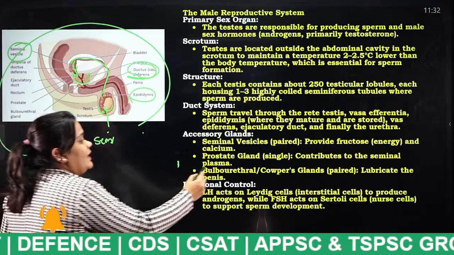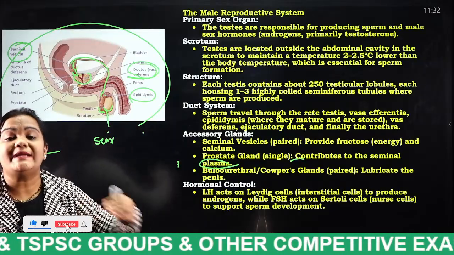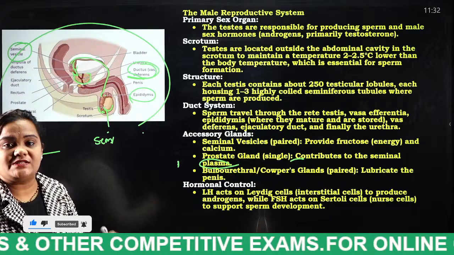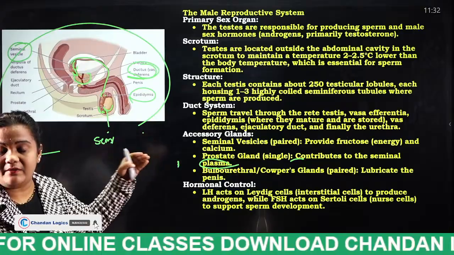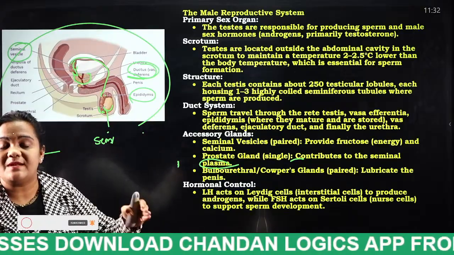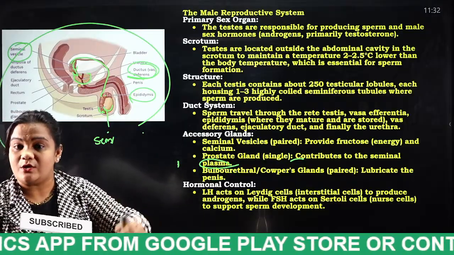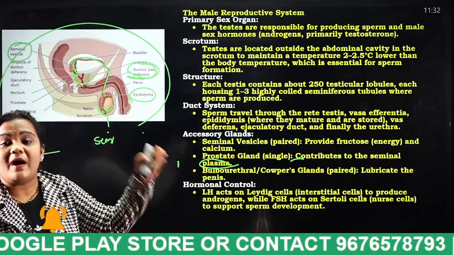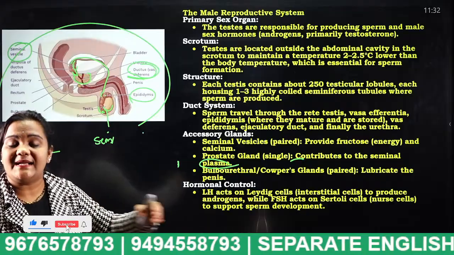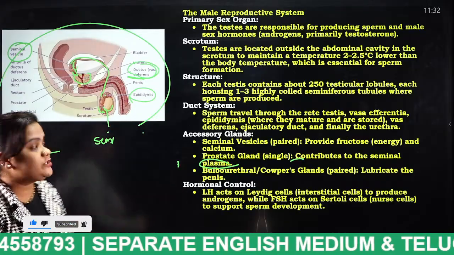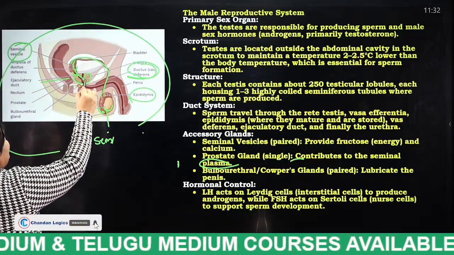This prostate gland contributes to the seminal plasma. It will add nutrients to the sperm cells plus seminal fluid. How will the energy be added to the sperm cells plus seminal fluid, students? This prostate gland will give the nutrients required to the sperm cell. Why? Because sperm should swim a lot. For that purpose, it needs energy, and that energy it gets from this prostate gland. And finally it enters the ejaculatory duct, and finally goes through the urethra.